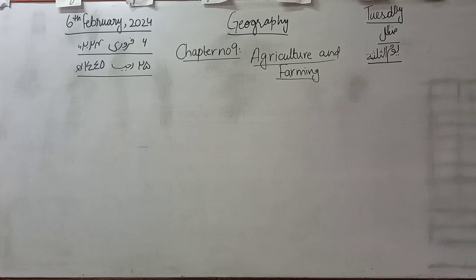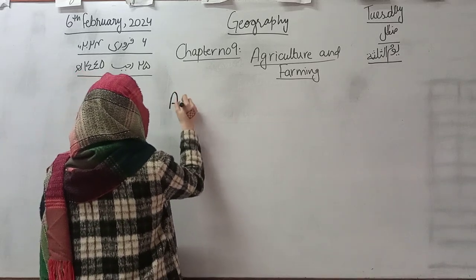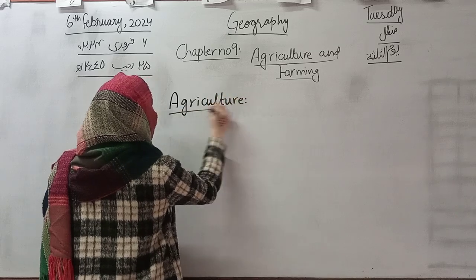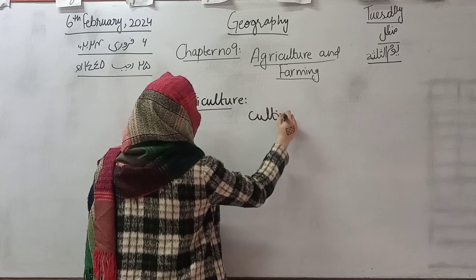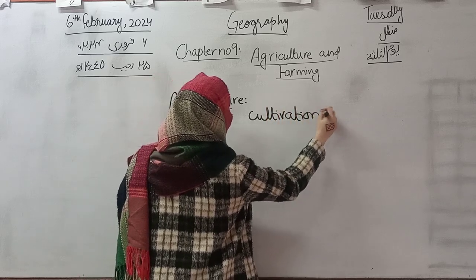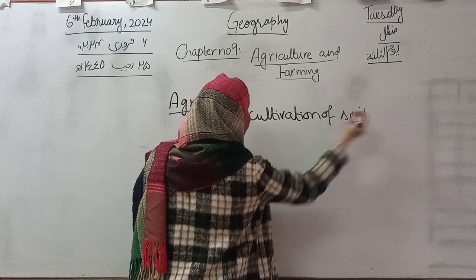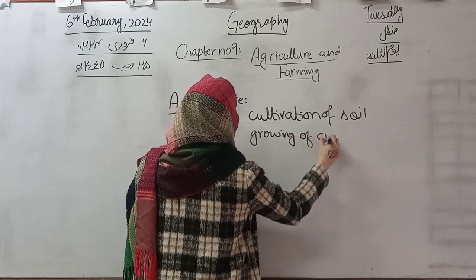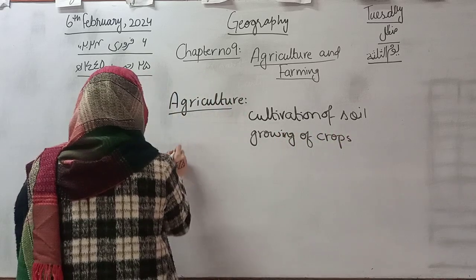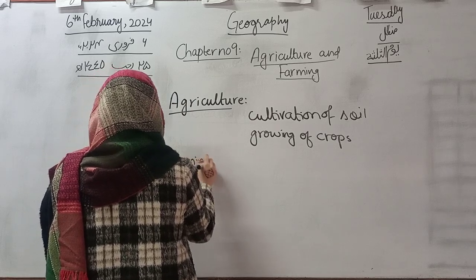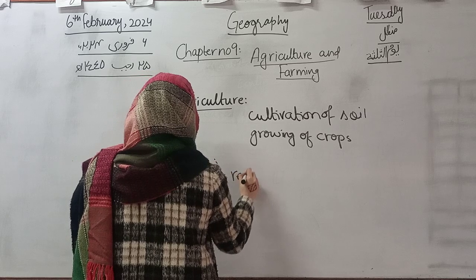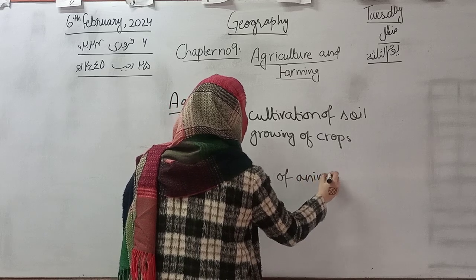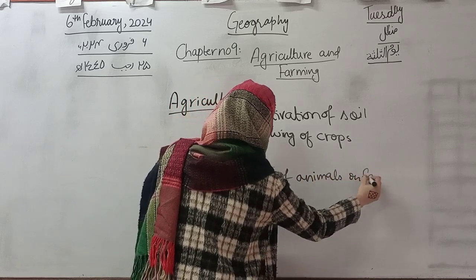So we have studied that agriculture means cultivation of soil and growing of crops, and farming is rearing of animals on farm.